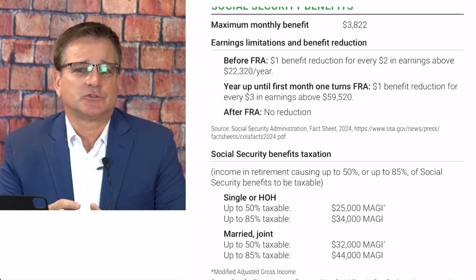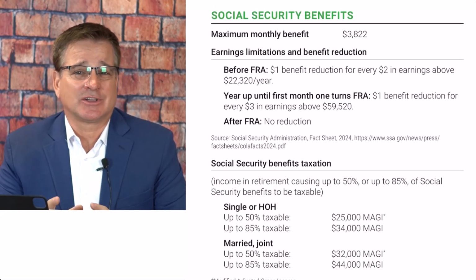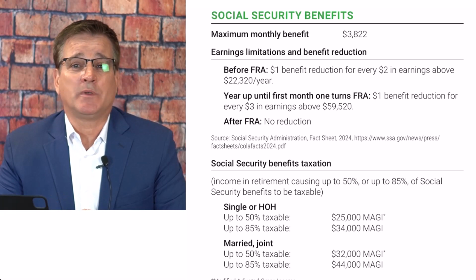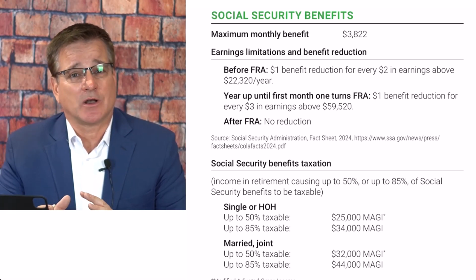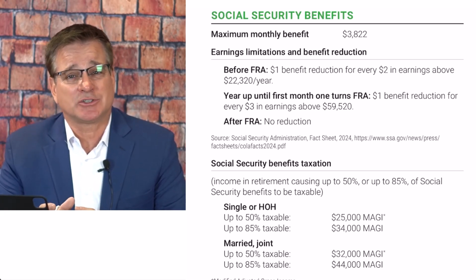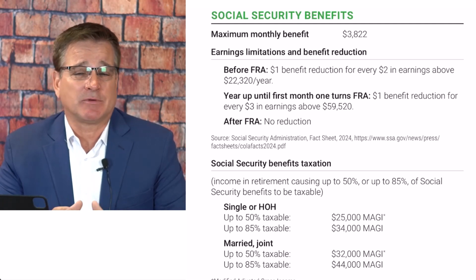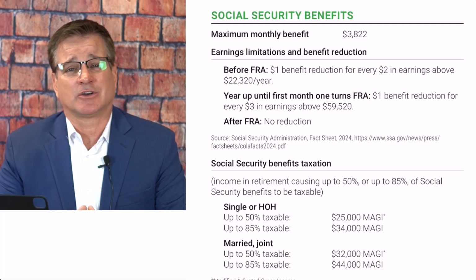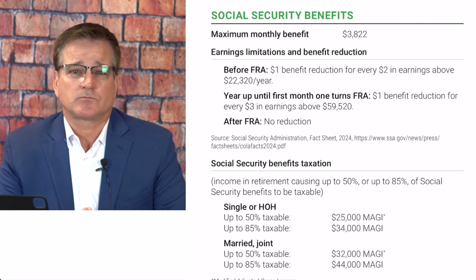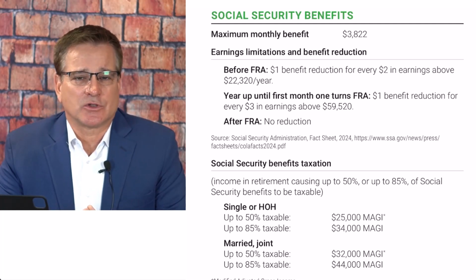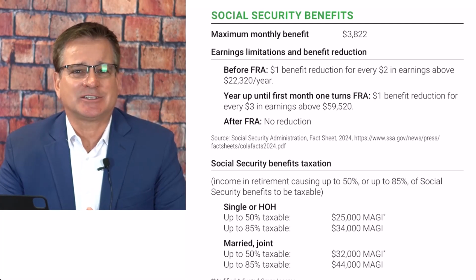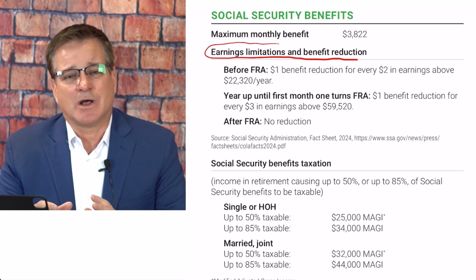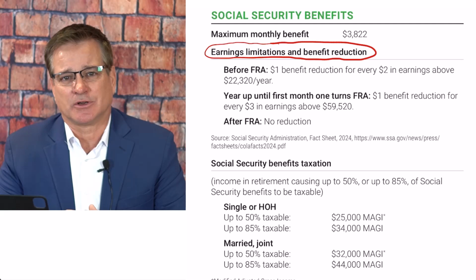If you're entitled to survivor benefits, you can collect those as early as age 60. Keep that in mind. Again, they will be reduced, and you are subject to earnings restrictions if you take any type of benefit early. So keep that in mind if you take survivor benefits early and are still working. The next section goes over those earning limitations I just mentioned, as well as taxation on Social Security.